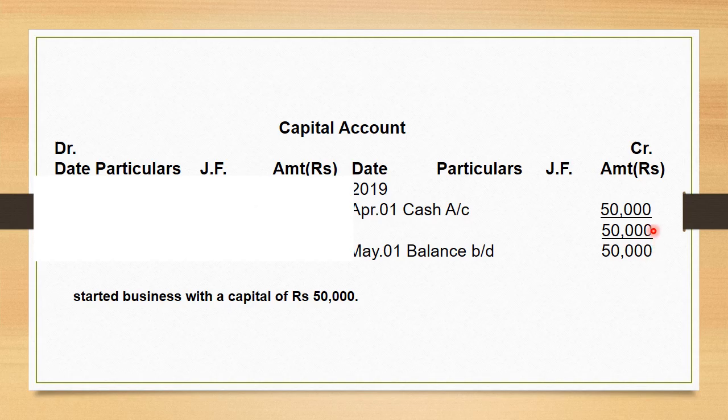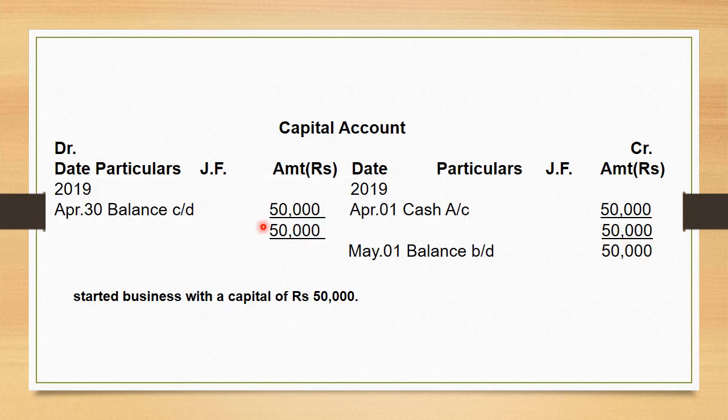Therefore it will be termed as total also, and total on both sides must be equal. That's why I'm showing it 50,000 on this side also, and it will be termed as balance CD. That balance CD is also termed as balance BD. It means जो भी आपका balance CD बनेगा at the end of the month, it will be termed as balance BD for next year or next period.